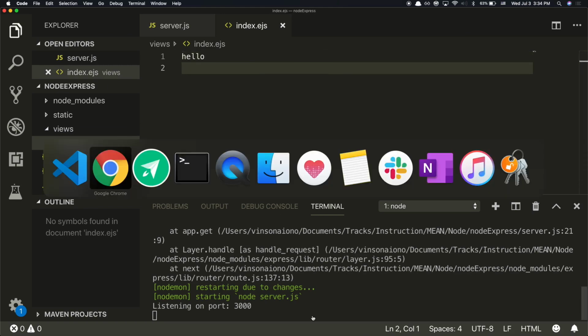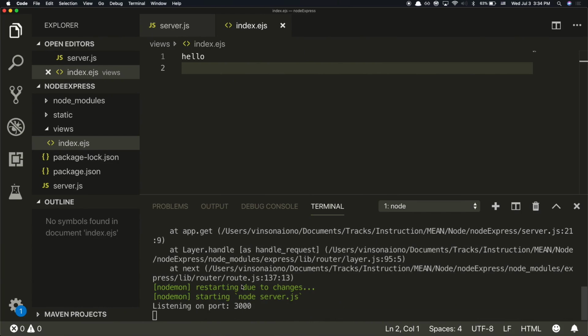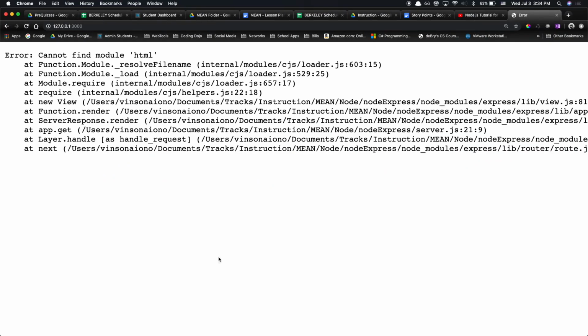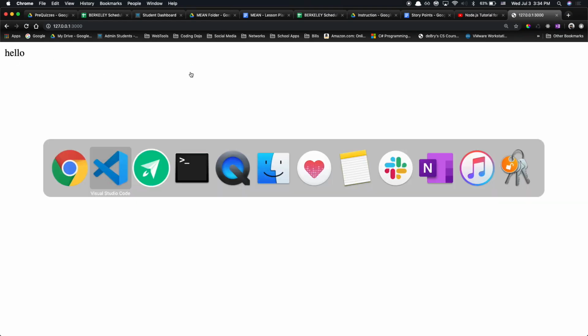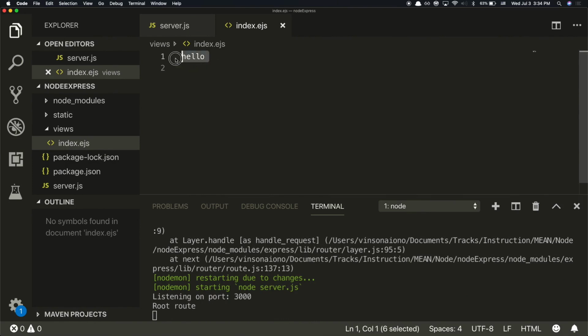Okay. See how nice it is? It doesn't crash our server. It just sort of waits for us to fix the errors and then it does it again. Yeah, it's beautiful. Refresh. Okay, there's hello. Very nice. Okay. One more thing here in this hello.